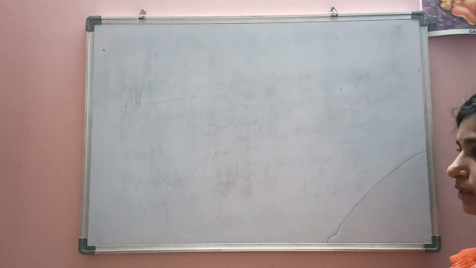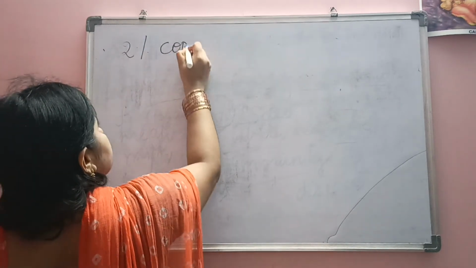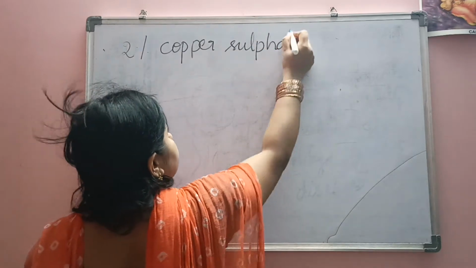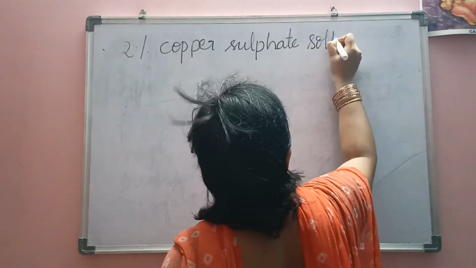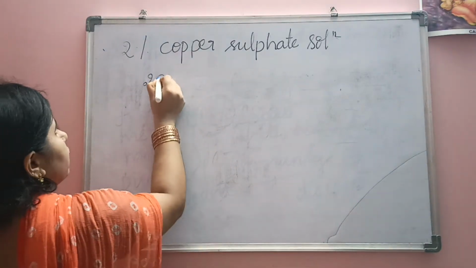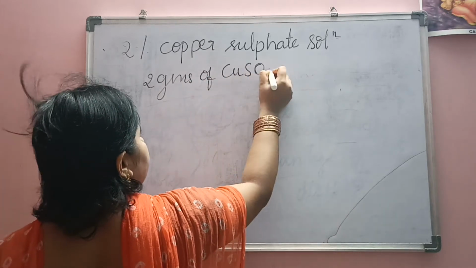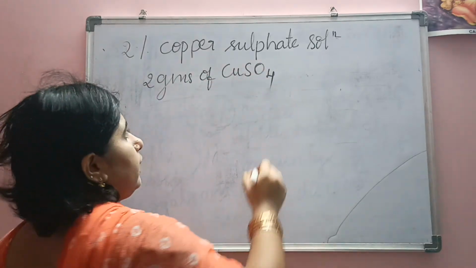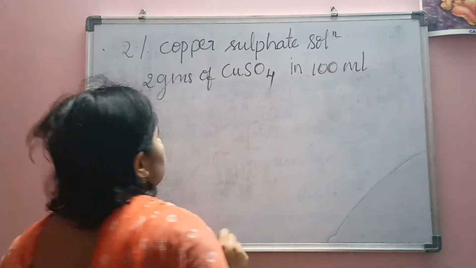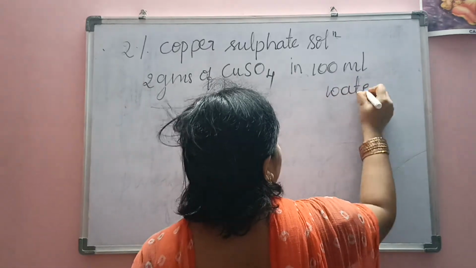The first one is how to prepare 2% copper sulfate solution. How to prepare it? Generally, we take 2 grams of copper sulfate and mix it in 100 ml of water.